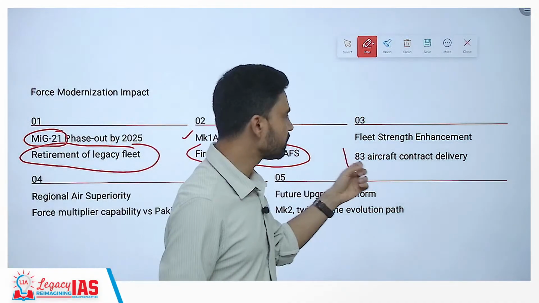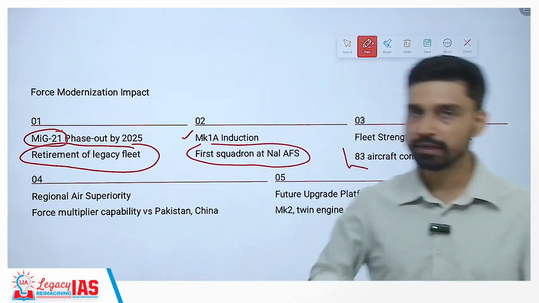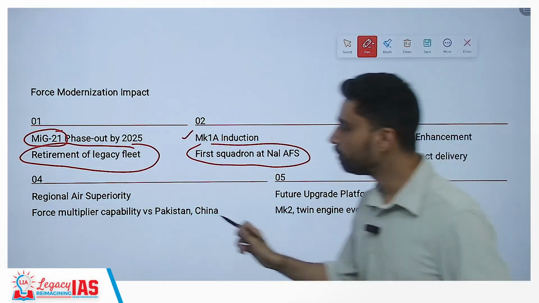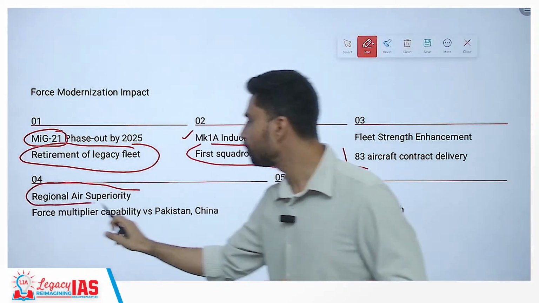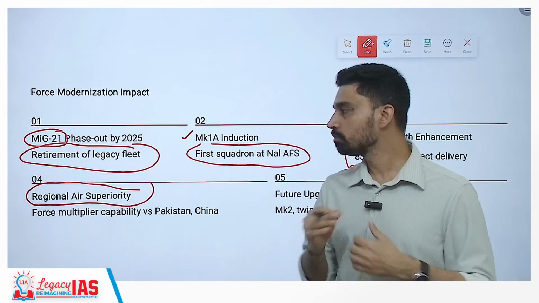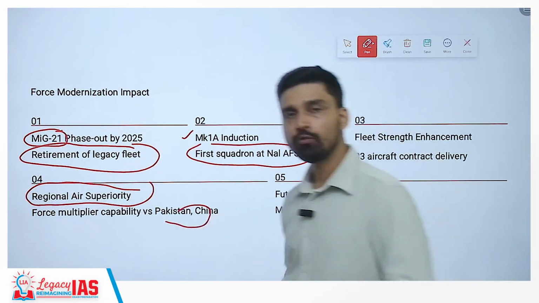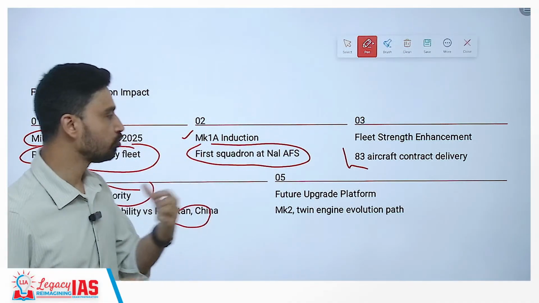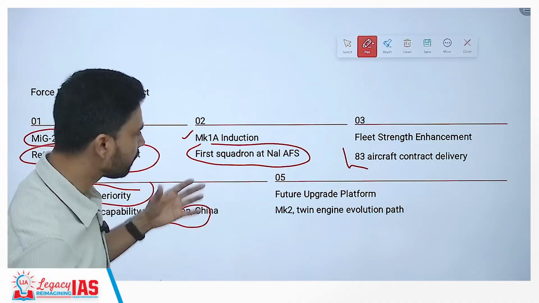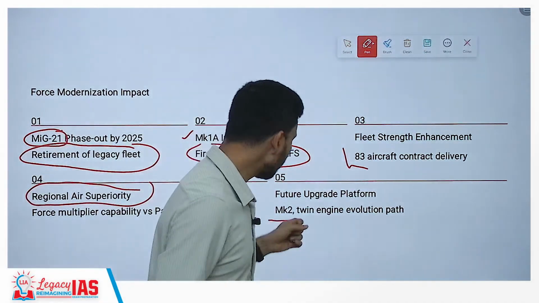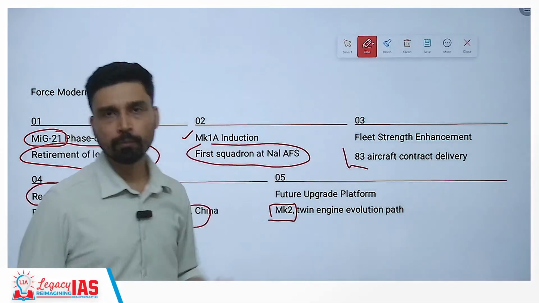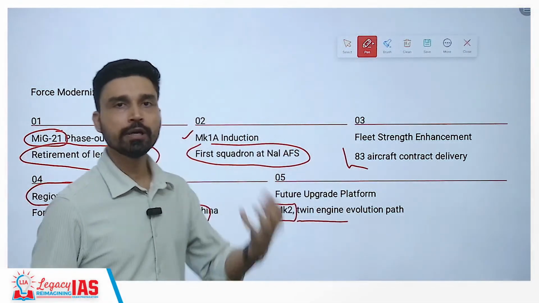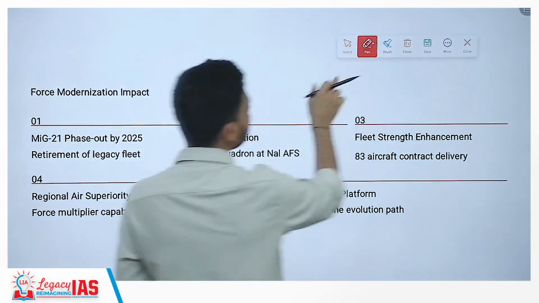Fleet strength is currently 83, plus it will basically be further enhanced to 180, and it will definitely provide regional air superiority and will act as a force multiplier for the Indian Air Force, especially looking at the threat that we might face from Pakistan and China in future. Now, obviously, there is a plan to upgrade it in future also. For example, there is a proposal of Mk2 that HAL has brought in. Mk2 will be a twin engine aircraft, and this is the path of evolution that they have talked about as well.